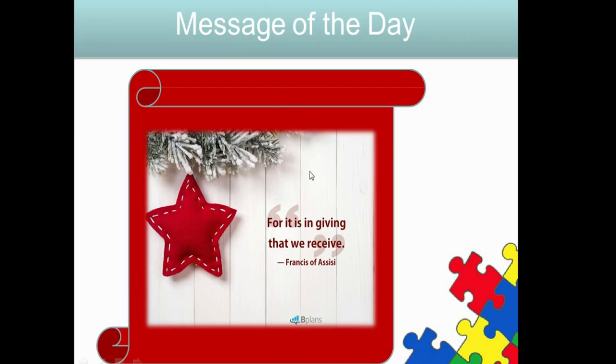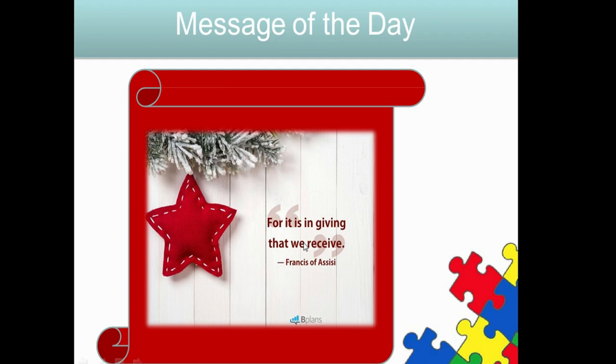And this is the message of the day. Today, the message of the day is, for it is in giving that we receive. Yes, this is the law of nature also. The more you give something to somebody, the more it will come back to you. Like this is the month of Zilhaj. Definitely, it is a very blessed Islamic month.